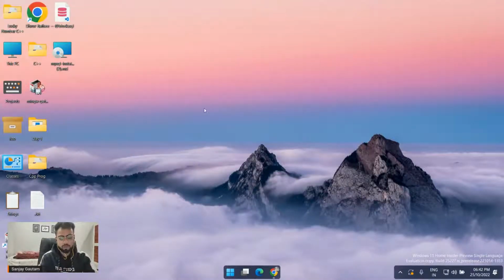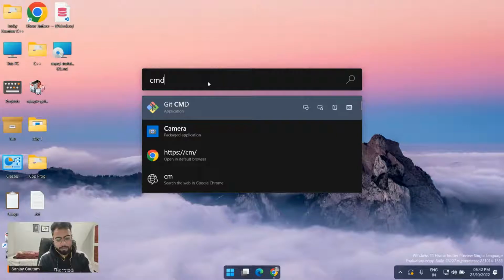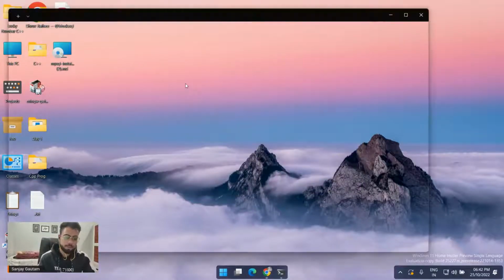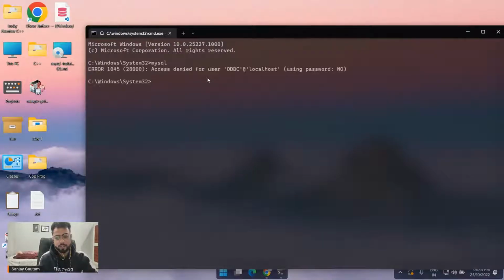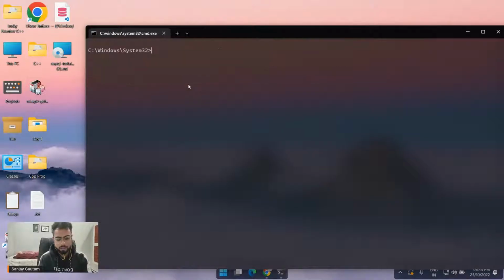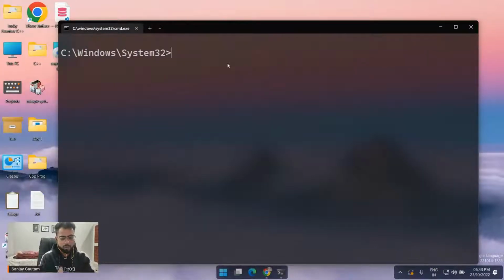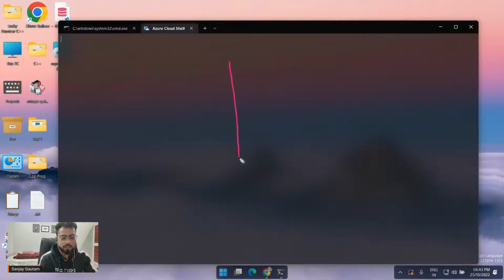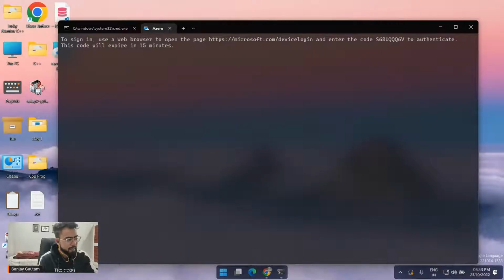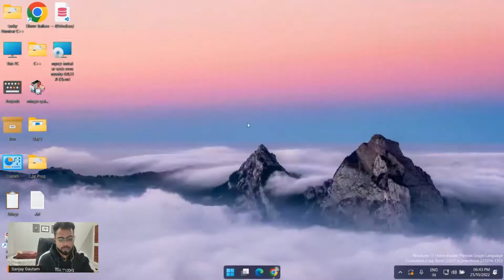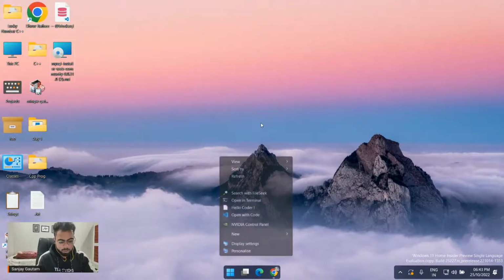Now, just to check, what you can do is open cmd, command prompt, terminal, whatever you like, and type MySQL and press enter. You're just going to get this sort of error. That means it's installed successfully. So now you can work with your MySQL software by using these commands. We have just installed that database software, and by using any terminal you can work with it. So let me open a terminal here, show more options.